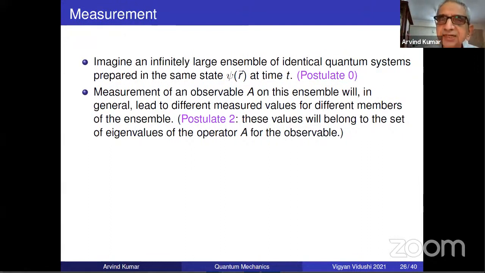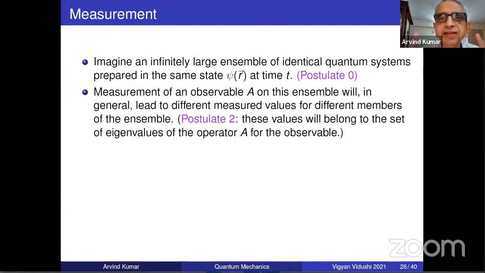Because if you are calling two states identical, they will have to have identical psi. So they have been prepared the same. Measurement of an observable in general leads to different measured values for different members. Postulate 2: these values belong to the set of eigenvalues of the operator A, the observable. What did postulate 2 say?